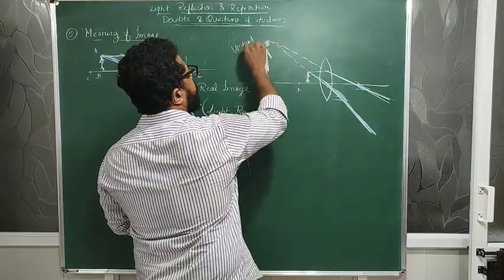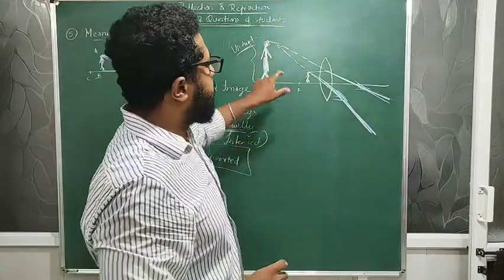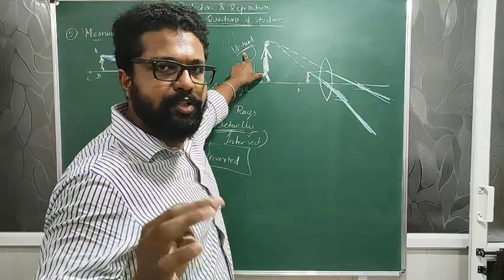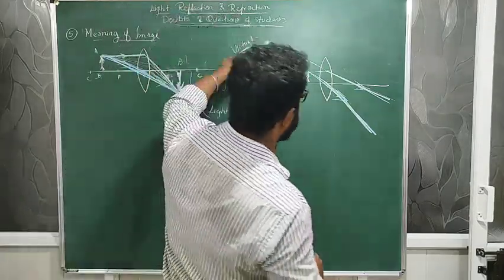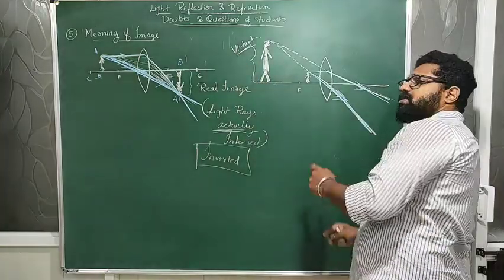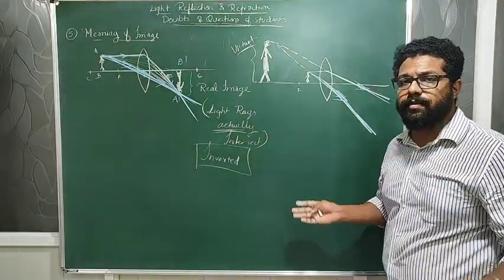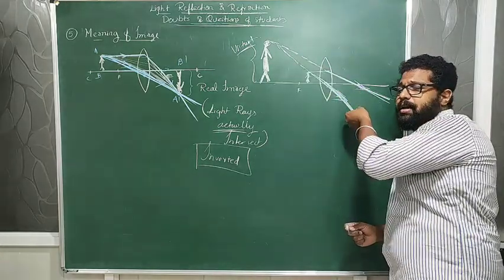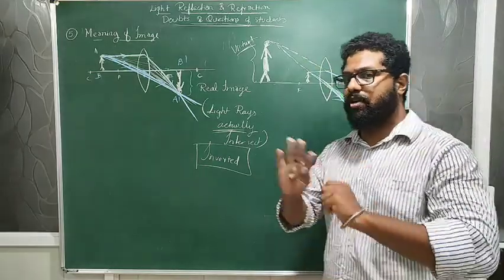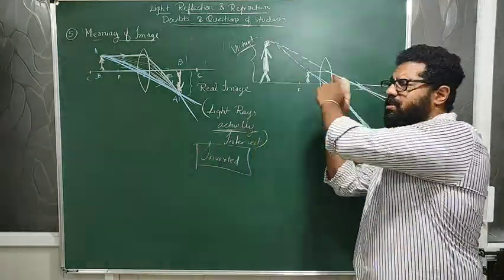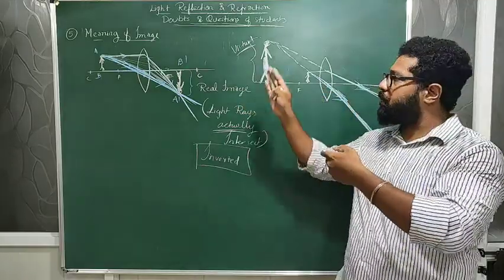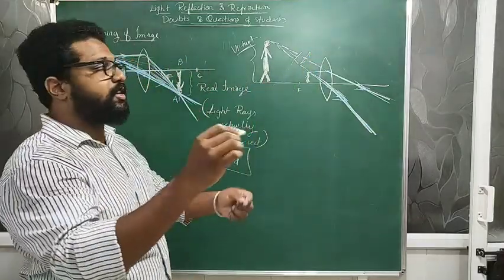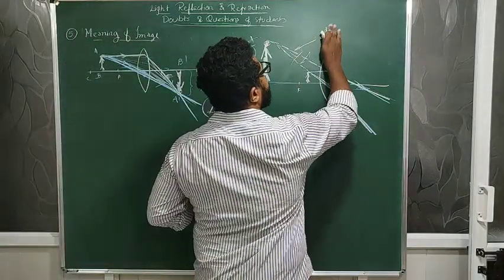Virtual image. And this virtual image is not actually there. That's the meaning of virtual. Virtual means it is imaginary. It can be seen only if I am looking from here, otherwise it is not visible at all. From here, these two light rays appear to come from some point, and that is what creates the image. It is not actually formed, which means I can only see this image. I cannot capture it or put it on a screen. Why? Because these light rays are not actually there. They just appear to be like that.